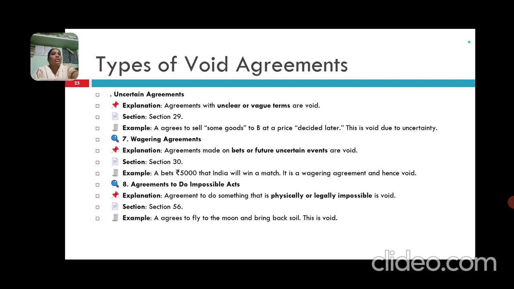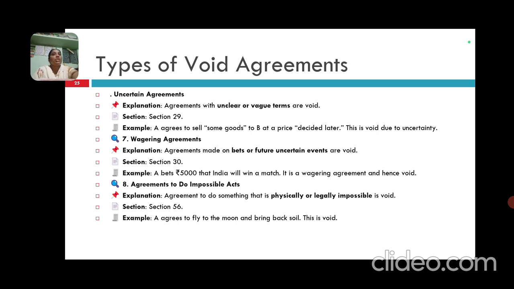Then uncertain agreements. Agreements with unclear or vague terms are void. Section 29. A agrees to sell some goods to B at a price decided later. This is void due to uncertainty.